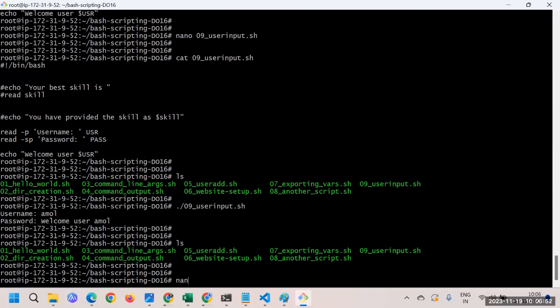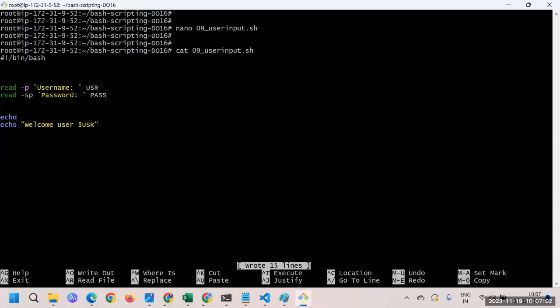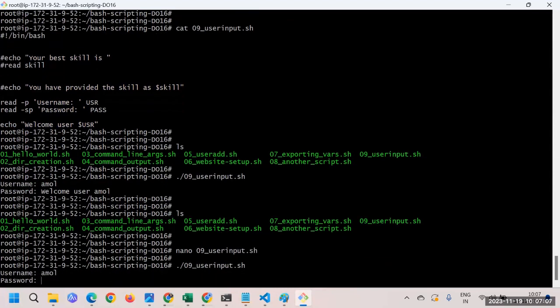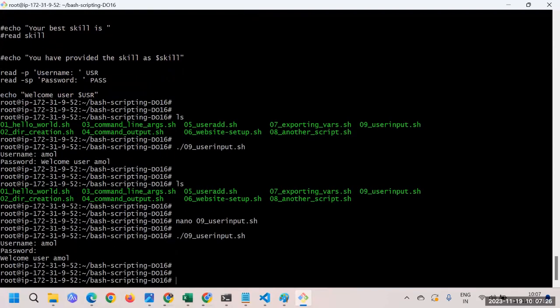So what we can do is nano 09. Something like this, you can just say echo, and that's it. Let's save it. Like this we can do. Echo is what prints a blank line. In Java we have something like a slash n, right? But here we don't have anything like that. Got it. Great. So yeah, we are done with it.